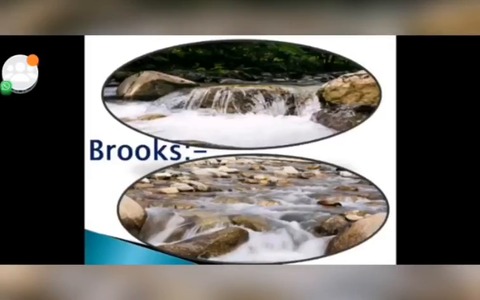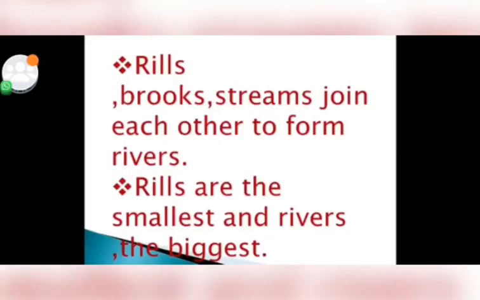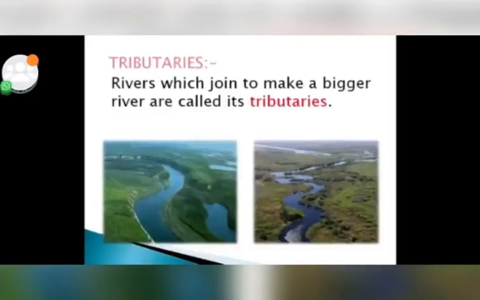The first is brook. River से छोटा बहता हुआ पानी is called a brook. Rills, brooks, streams join each other and form a river. So rills are the smallest and the river is the biggest. Tributaries: बहुत सारी छोटी छोटी नदियाँ बड़ी नदी को मिलती है और उसे और बड़ा बनाती है. So a river which joins to make a bigger river is called a tributary.